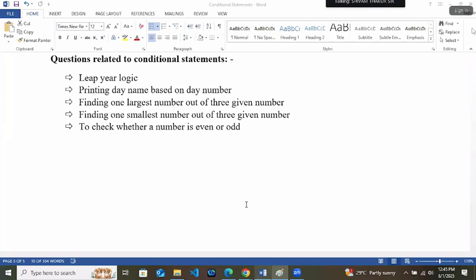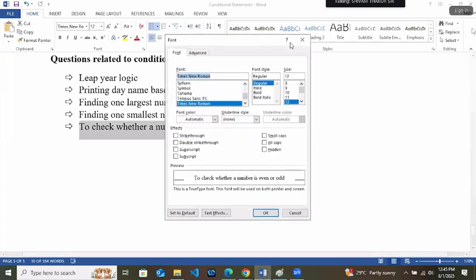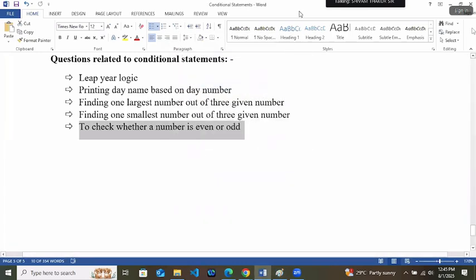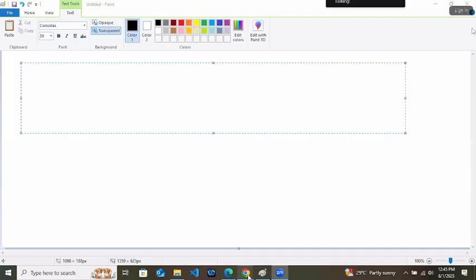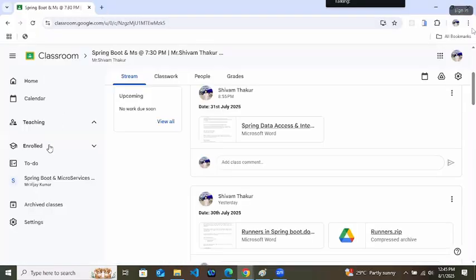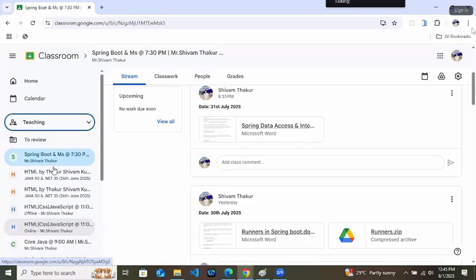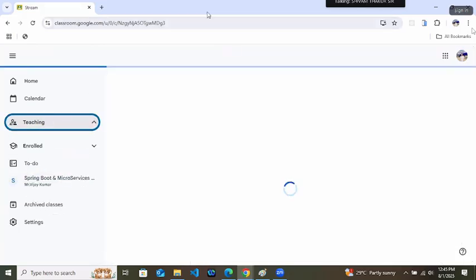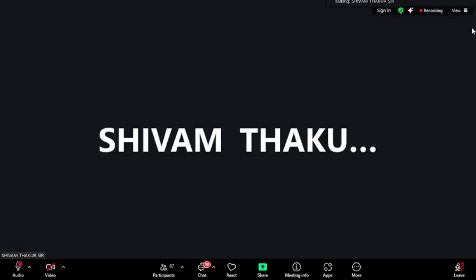Okay. And that is how your conditional statement works. I hope there is no doubt in conditional statements now. Got it? Any doubt in this?